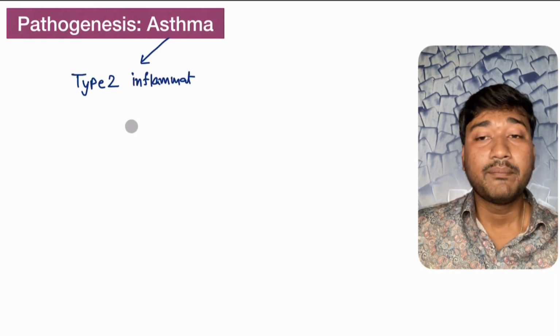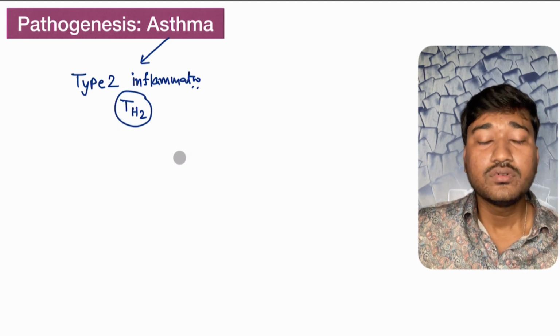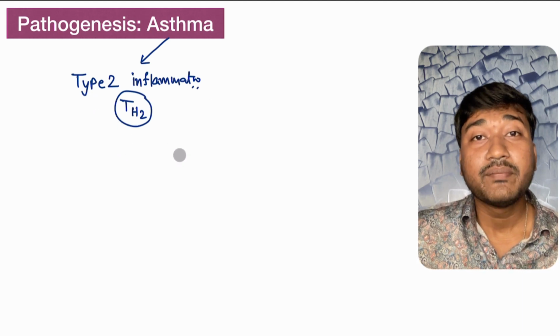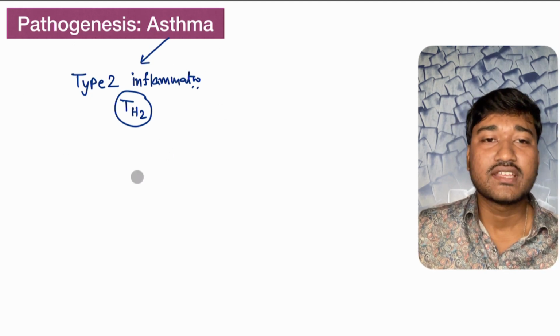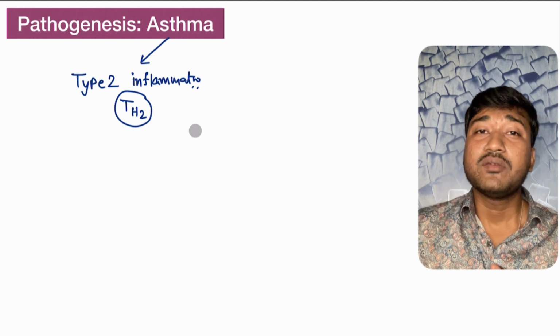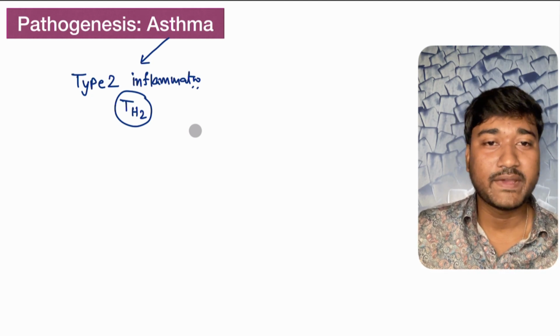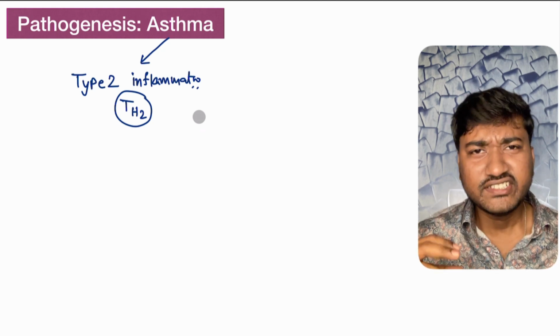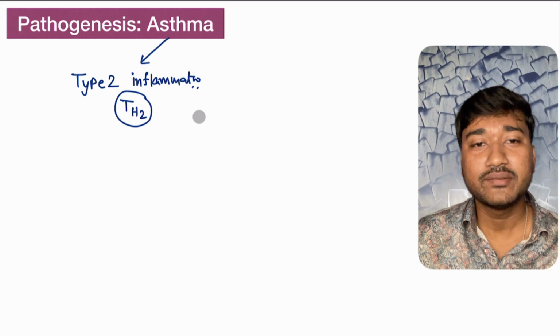So pathologically we can summarize it as type 2 inflammation. Why type 2? Because T helper 2 is mainly involved in the pathogenesis. Therefore this inflammation is called type 2 inflammation. So don't get confused here. We have type 1 hypersensitivity reaction. That's a different thing, which is a part of our pathogenesis. But this inflammation type is called type 2 inflammation because the T helper 2 cell is the primary player.